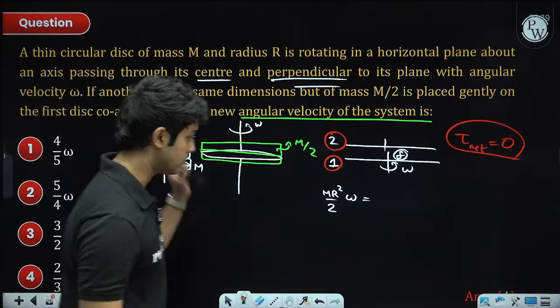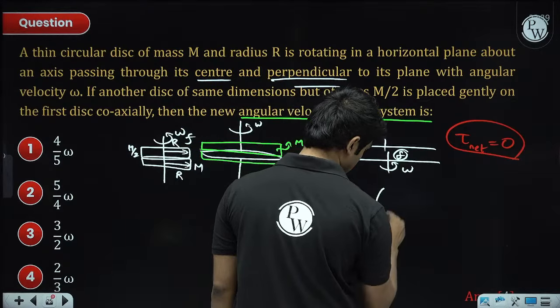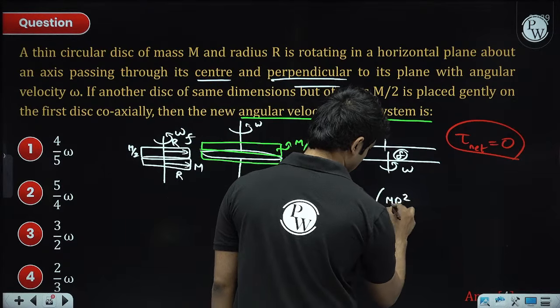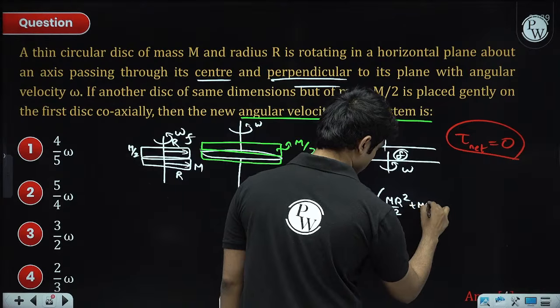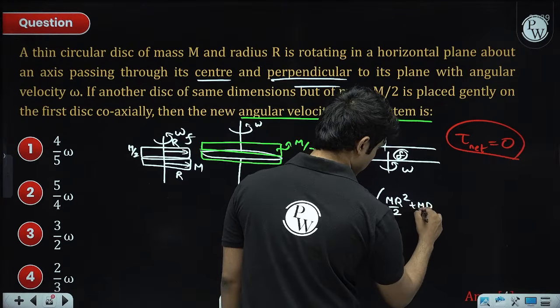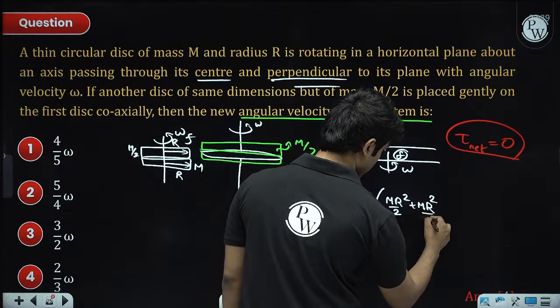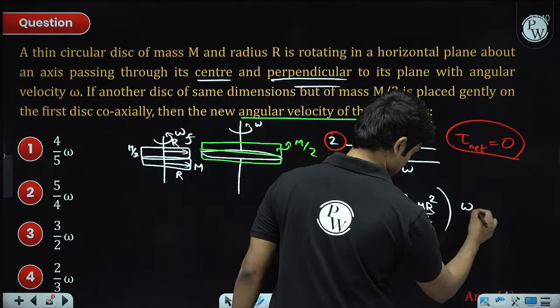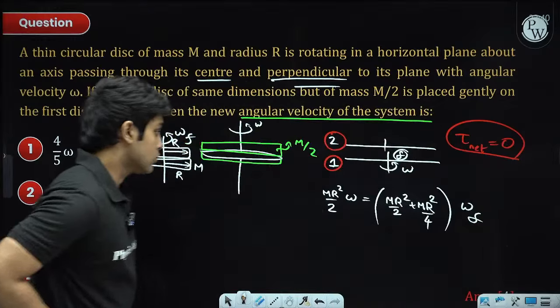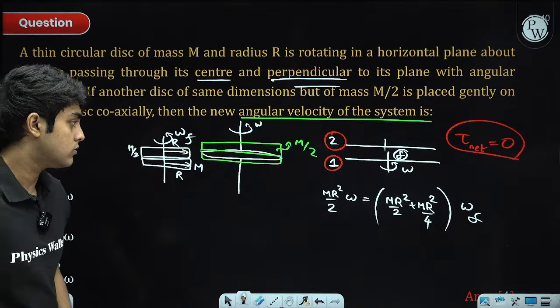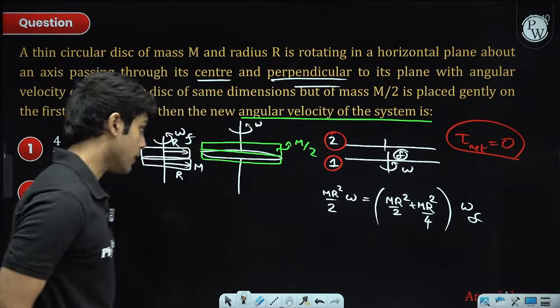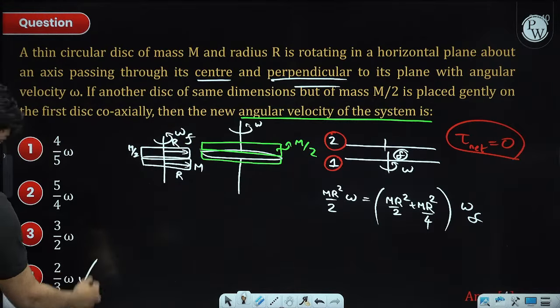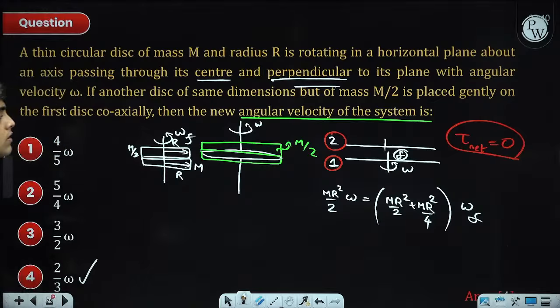Okay, so there we'll add their moments of inertia. So mr square by 2 plus m by 2 r square by 2, so mr square by 4. This is the net moment of inertia times the final omega. So this will be 3 by 4, so 2 by 3 omega, right? Option D, fourth option. All right, so another angular momentum conservation example.